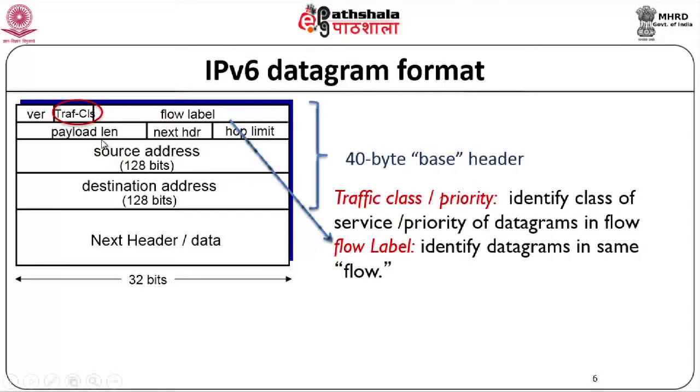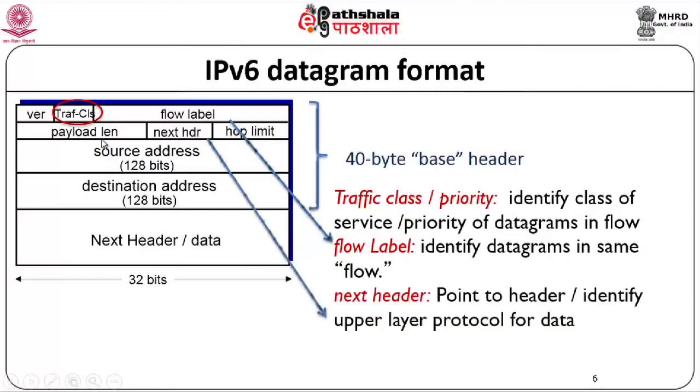Payload length is easy to understand, it just gives you the length of the payload including the other next headers, and then you have a next header field. Now, this next header is the one which will point to the next header if it is available, and if there is no other header, it identifies the upper layer protocol for the data, that is whether it is a TCP packet or a UDP packet that is being carried in this IPv6 format.